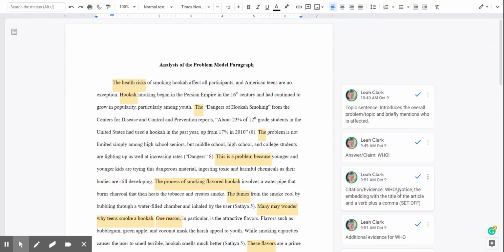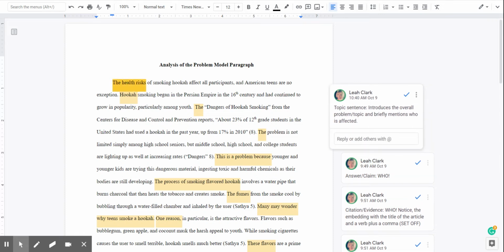So that just gives you an idea of what the overall paragraph should look like. So I'm going to break it down just a little bit further. Notice that the topic sentence introduces the overall problem and briefly mentions who is affected. The health risks of hookah smoking affect all participants, and American teens are no exception. It's just sort of giving an idea that this is a problem for everyone who does this, but in particular kids, because that's where we have a lot of information.